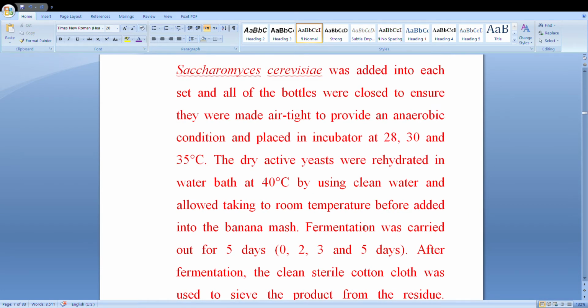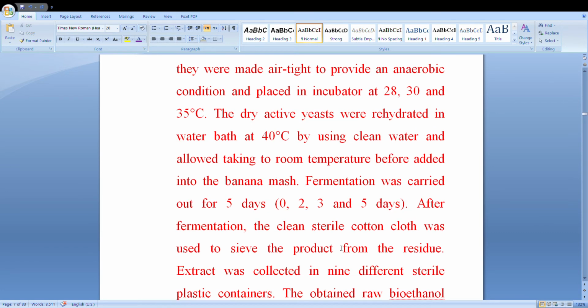The dry yeast was hydrated in a water bath at 40 degrees centigrade using clean water, and allowed to cool to room temperature before being added into the banana mash. Fermentation was carried out for 5 days: 0, 2, 3 and 5 days.